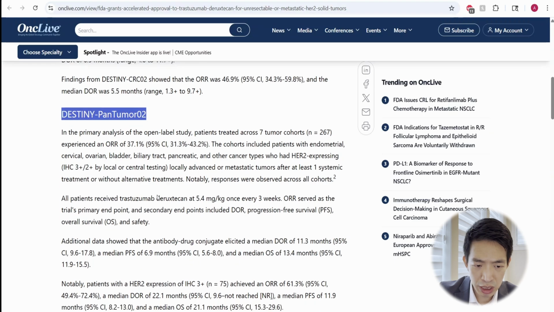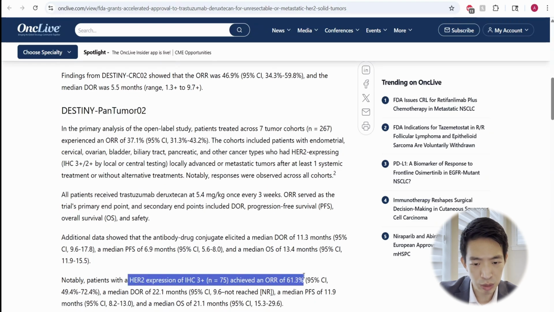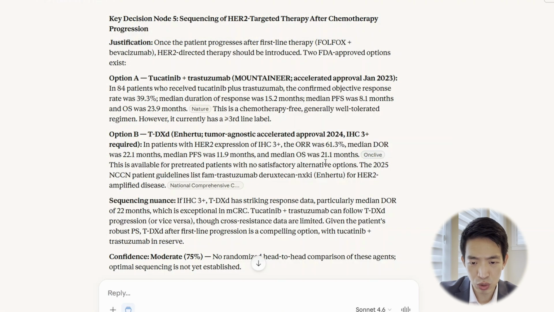So the citation here of the overall response rate of 61.3% is actually inappropriate, since it's being quoted from a different study that does not include any colon cancer patient. So here, despite asking it to perform a search first, and even with a nice citation here, the interpretation of the source is not quite accurate. So this should certainly be flagged. It's lower than the 61.3%.